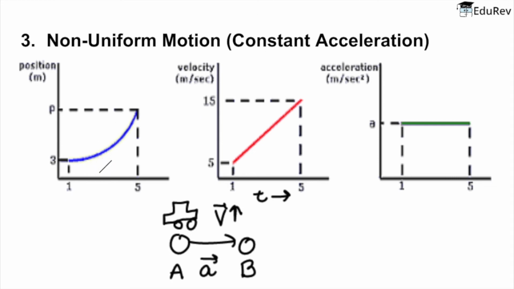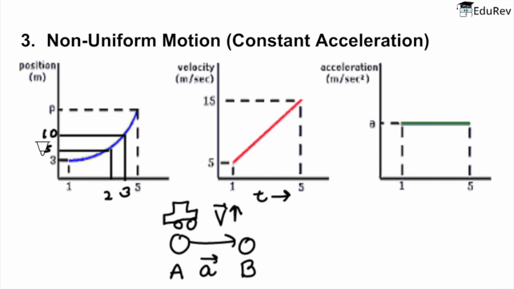But for the position time graph of such motion, take an example like this: at t is equal to 1, if you are at position 3 meter, then at time t is equal to 2, since your velocity has increased, you will be at a position, let's say 5 meter, and then at time t is equal to 3, you will be at a position much greater than that. So you're at 10 meter.